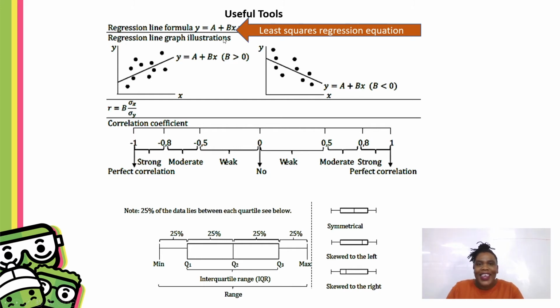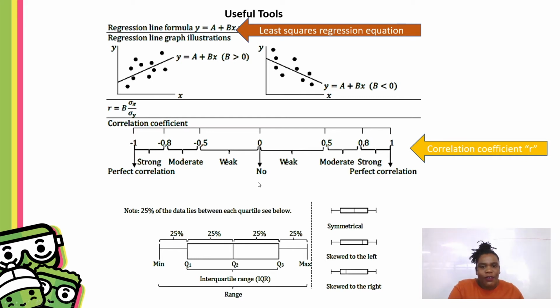All of that calculator work. You don't have to do much. Take your values, put them in your calculator, and then just be able to comment on what you see. When we talk about the correlation coefficient, R, we want to analyze the relationship between two variables. This table here tells you how to interpret R. If R is equal to 0, and again, you get the value of R, the correlation coefficient, from your calculator. All of this is calculator work. 20 marks in the bag just by using a calculator.